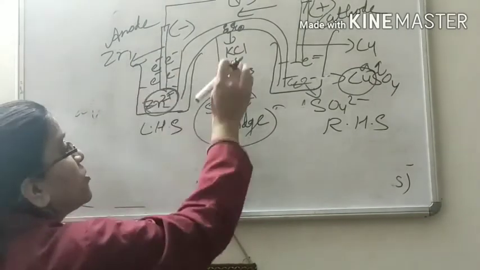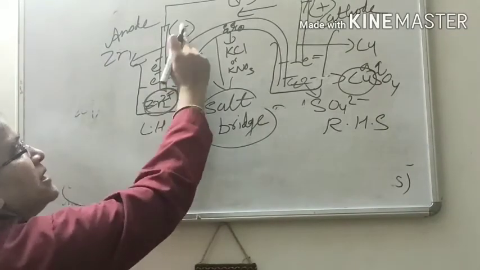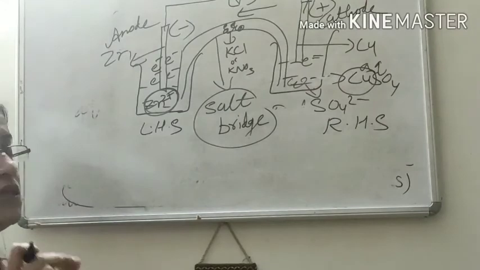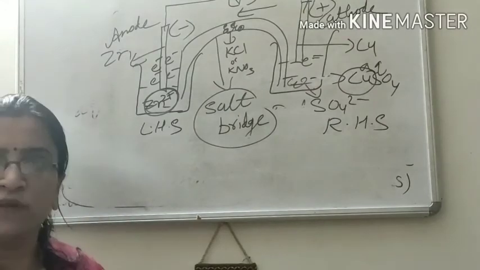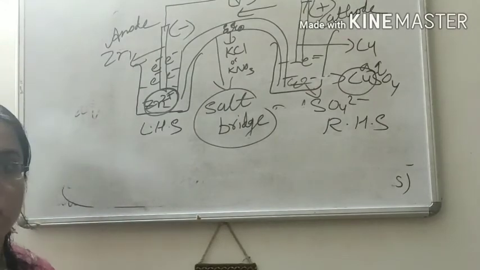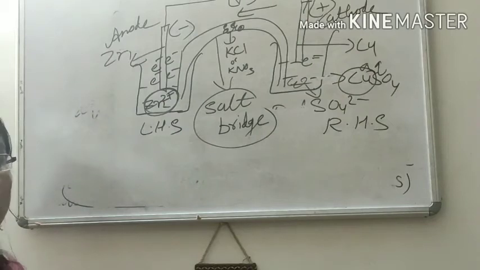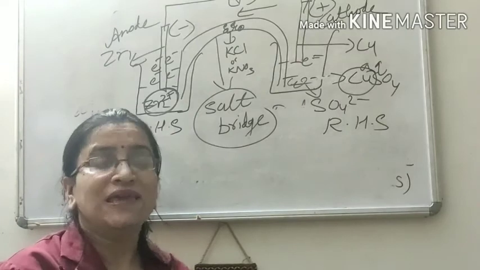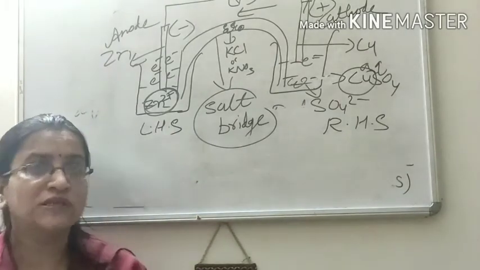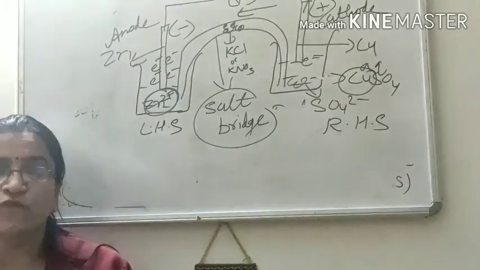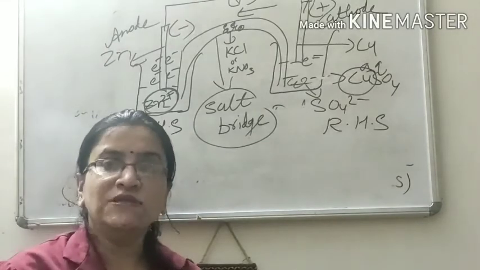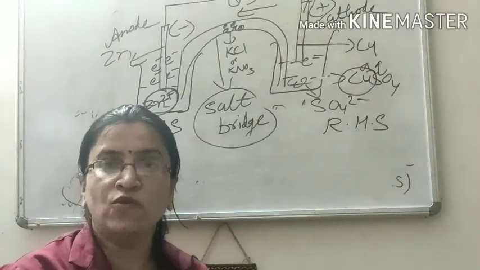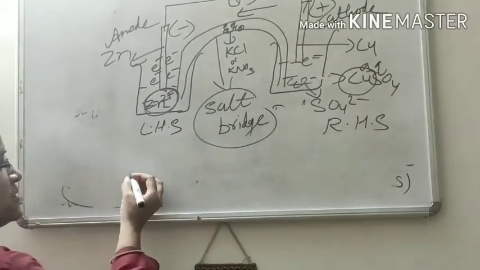Next, the electrical energy obtained from this chemical energy is measured by a potentiometer or voltmeter. What is the role of this voltmeter? It is an instrument which is used to calculate the EMF of the cell. What is EMF? Electromotive force. As we start with electromotive force, one more term I want to explain to you, that is electrode potential.